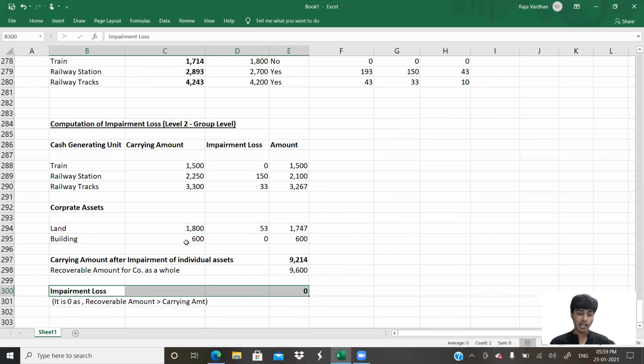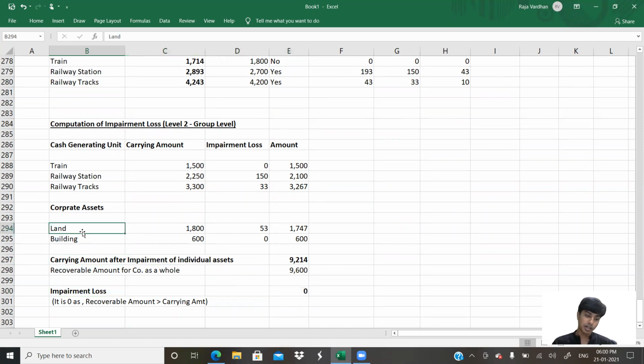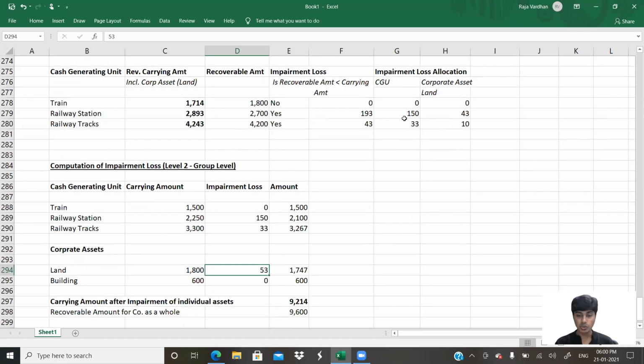Here you would have to take it as a group asset and then identify the impairment loss. When you're doing it, it is very important to note you would have to include the building, and the impairment loss of land has to be deducted from land. A lot of them do it till here, 193, 143, but they deduct 193 and 43 here and don't allocate it here. You would still lose marks in the exam because this paper is not called accounting or accountancy. This paper is called financial reporting. The core here is the reporting part. You get that? You would have to be very clear.